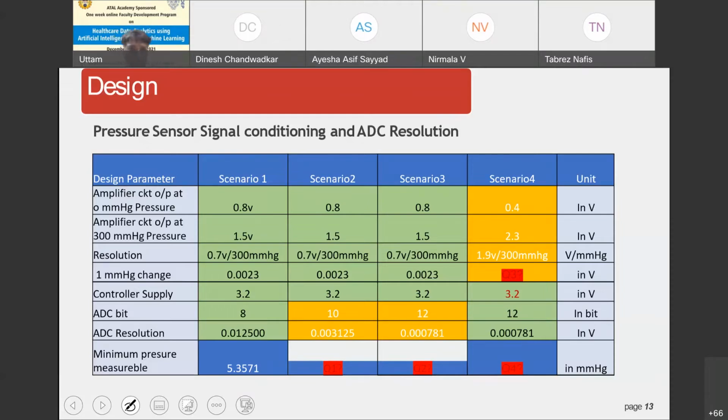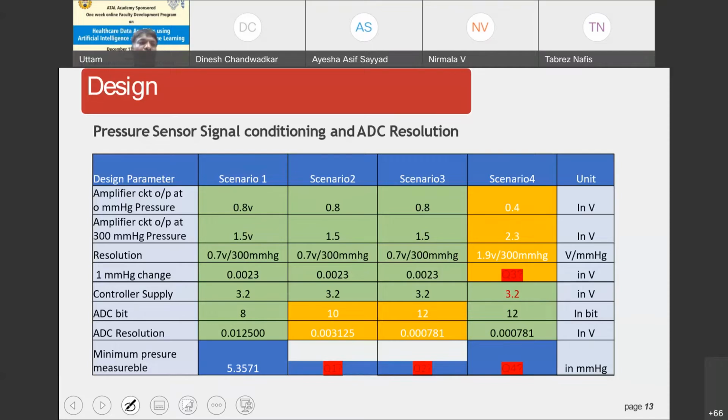The kind of resolution that we get is 0.7 volt per 300 mm of Hg and so on. Now, if you change the pressure by 1 millimeter of Hg, the output of the pressure sensor that we get is 0.023, which is the same as 2.3 millivolt for every single 1 millimeter pressure change.